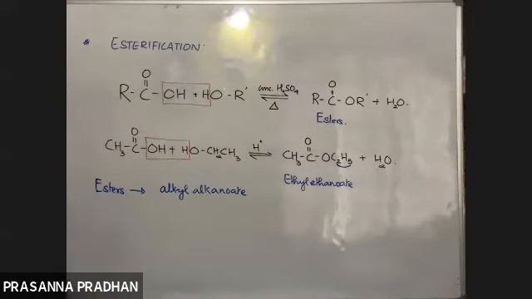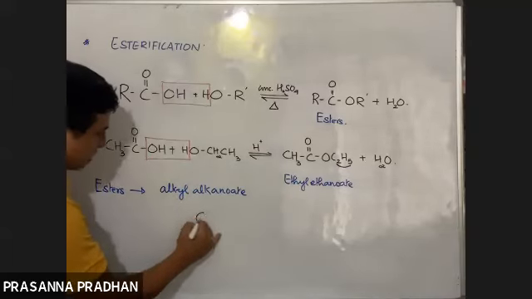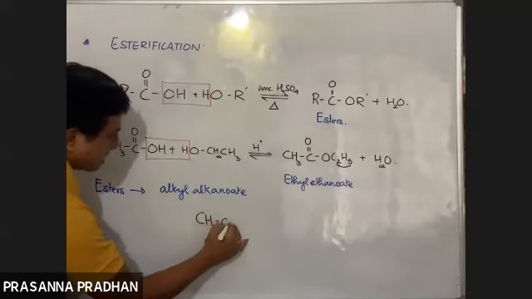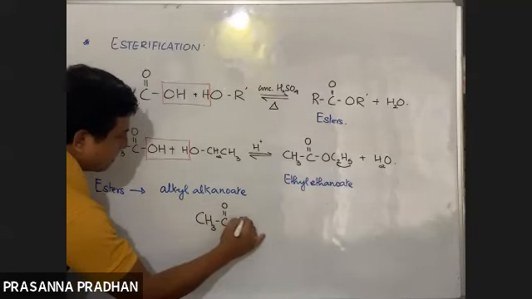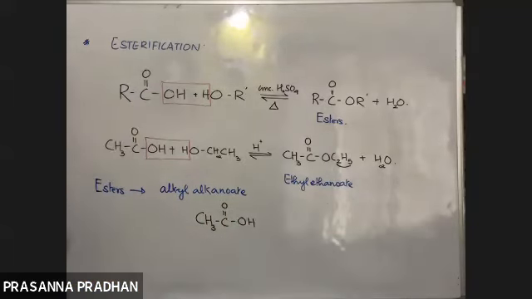Common name. I've taught you this, I'm just going to recapitulate. What is the common name of this acid? Common name, not the IUPAC.